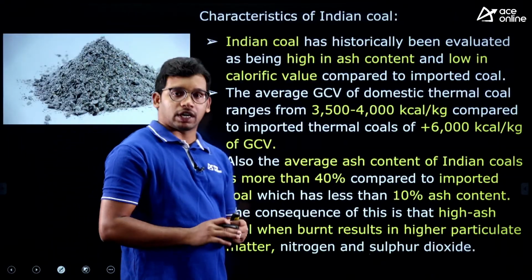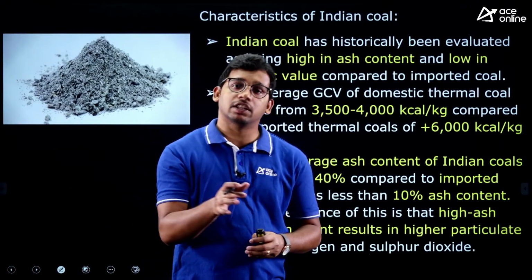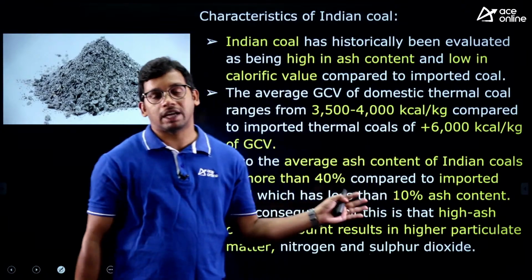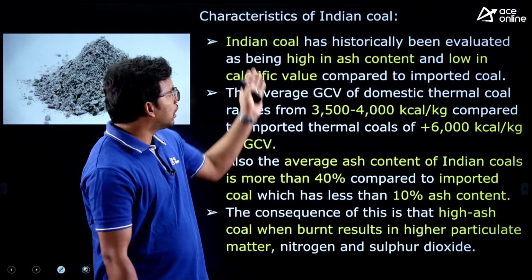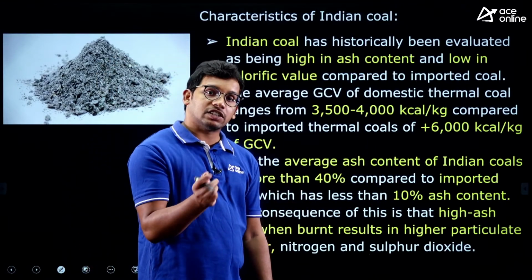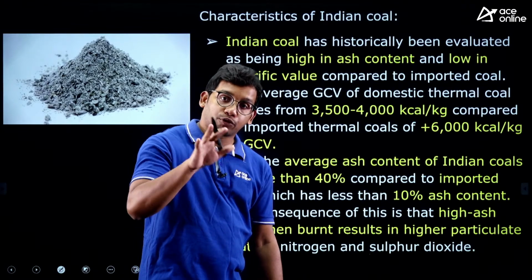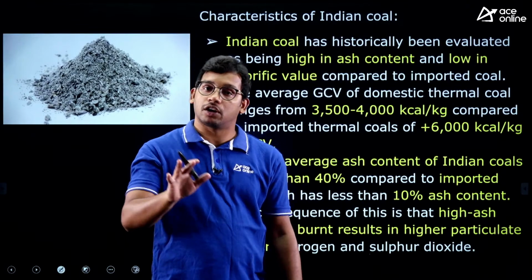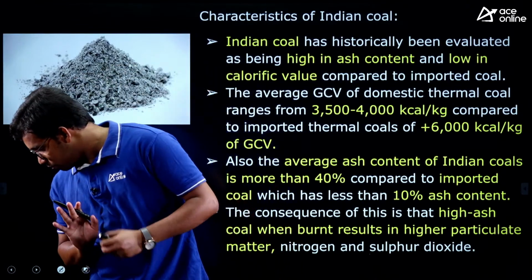Now coming back to the context, we have seen Adani Group has taken cheap quality coal and sold it as high quality coal. Now let's understand the characteristics of Indian coal, the type of coal produced within Indian borders, and why we are taking coal from other countries. We will see all that here. I hope this is clear.